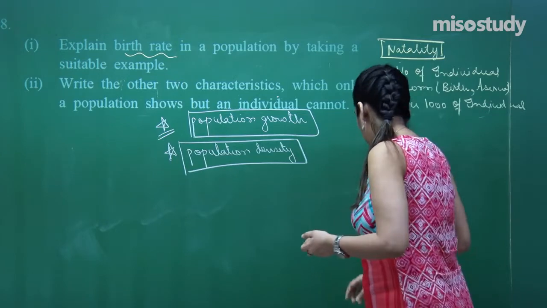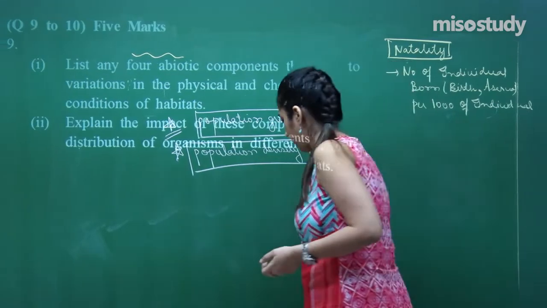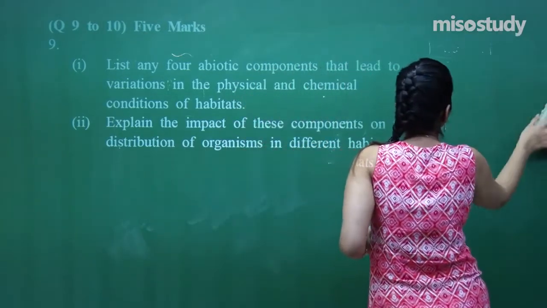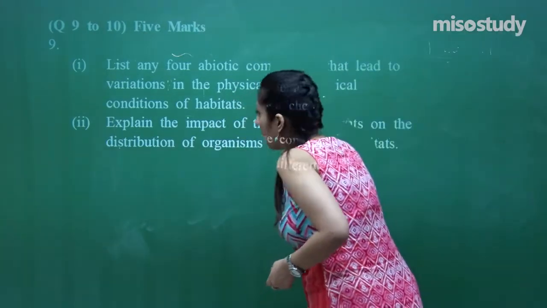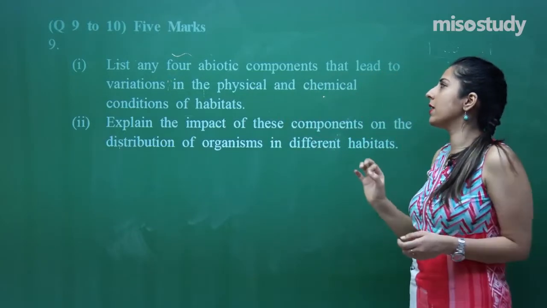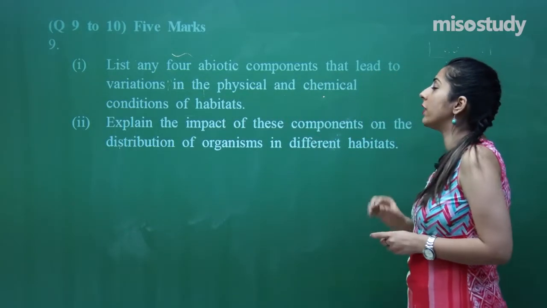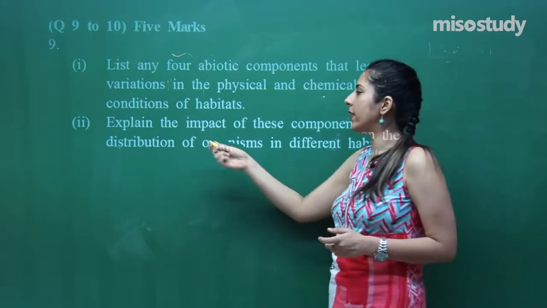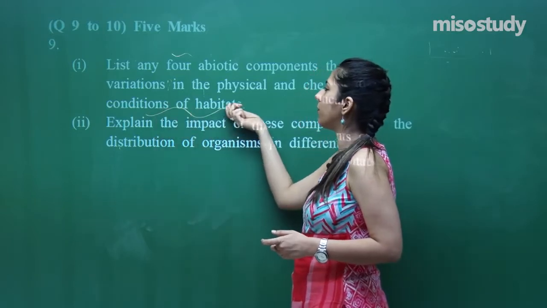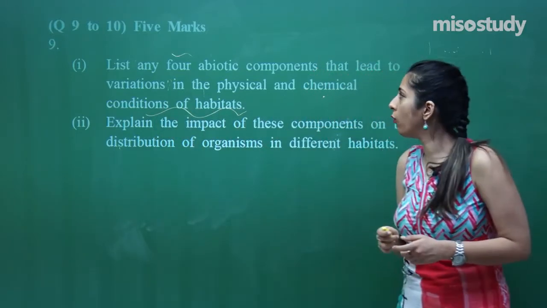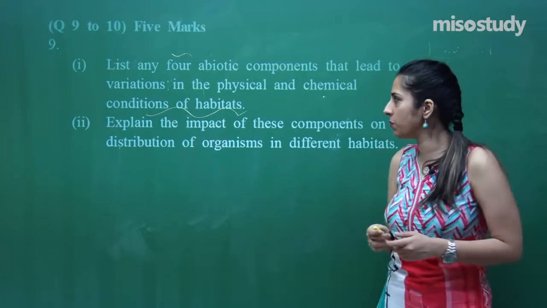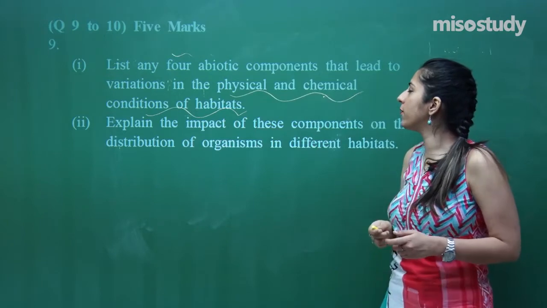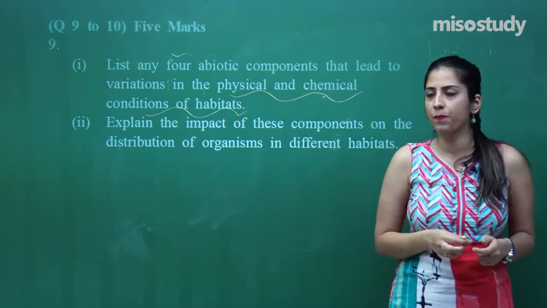Let's move on to the next question, that is question number 9. This question number 9 is of 5 marks. So, let's start reading this question. List any 4 abiotic components that lead to variation in the physical and chemical condition of a habitat. We have to identify those factors which affect the overall growth of living organisms, which lead to physical and chemical changes in the habitat.